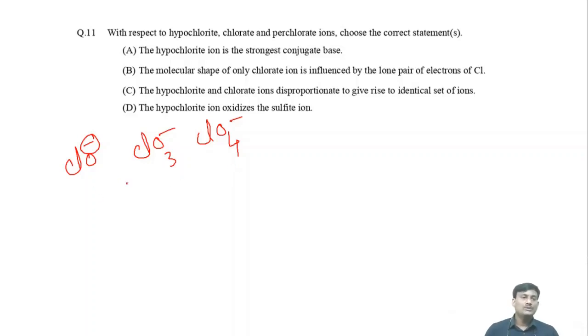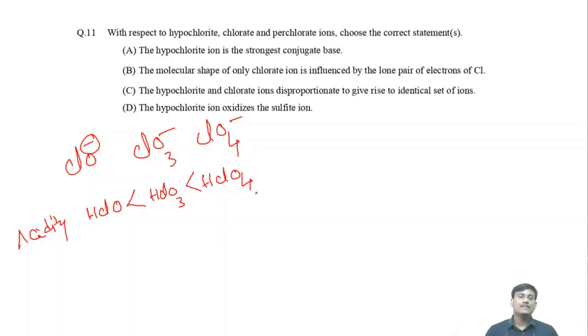In order to know the basicity of these conjugate bases, you have to know the acidity order of the acids HClO, HClO3, HClO4. What is the acidity order for these? HClO4 is the strongest acid. The stronger the acidity, the less the basicity of the conjugate base.